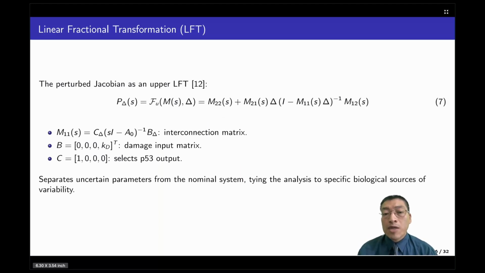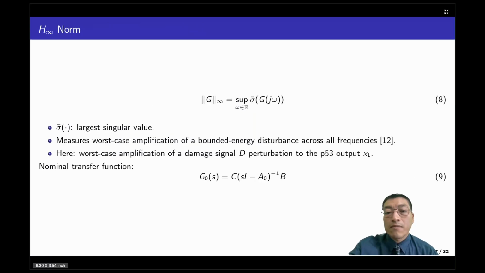To analyze this formally, we write the perturbed Jacobian as a linear fractional transformation separating the nominal system from the uncertainty block delta. The interconnection matrix M sub 11 captures how the uncertainty fits back into the system. The input matrix brings in the damage signal, and the output matrix selects p53. This structure is what lets us tie the analysis directly to specific biologically meaningful sources of variability.